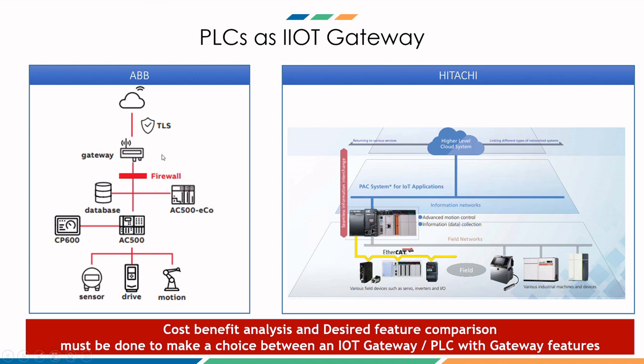So as you see, for illustration purposes, I have only shown ABB and Hitachi architectures. So the AC500 PLC again is able to communicate with all the OT devices, and then it can directly communicate with the IT world also, for example, the databases, and then send information to the cloud using MQTT protocol. Hitachi also has a very similar architecture with the PLC. So you have all the OT devices here in the field network, and then you have this PLC which can directly send data to a cloud system.